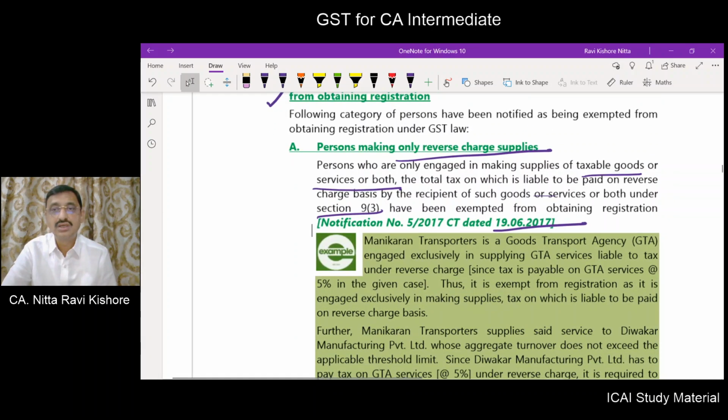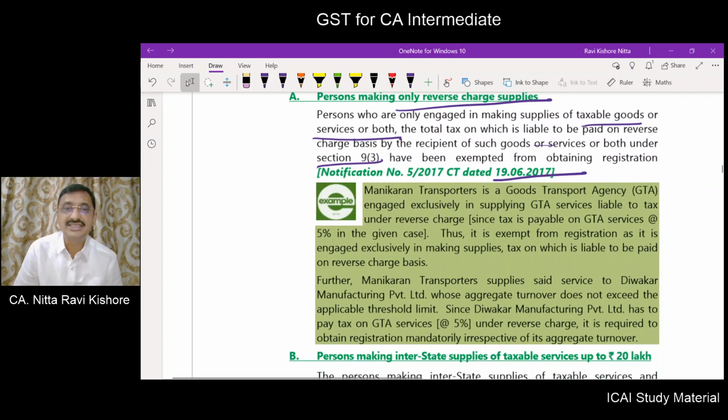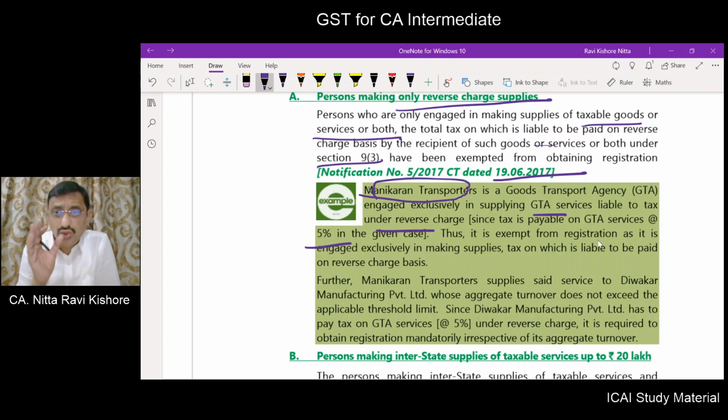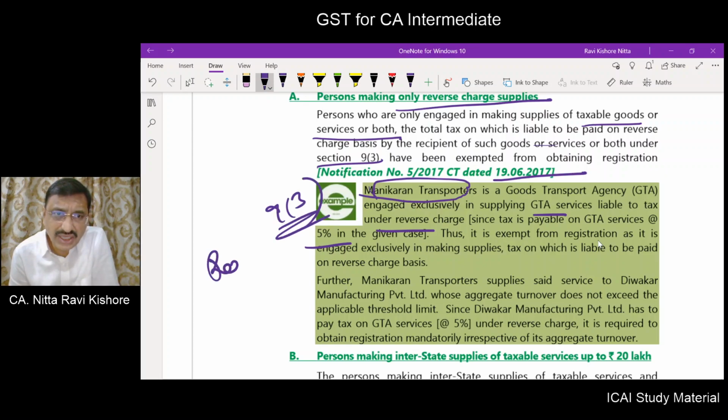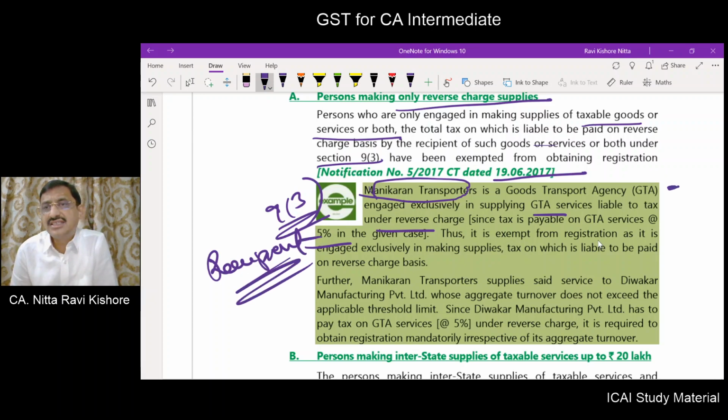Okay. Let us take an example. Manikanta Transporters is a goods transport agency exclusively engaged in supply of GTA services liable for reverse charge at 5%. Now this Manikanta Transporters is supplying only those supplies which are liable for reverse charge under section 9(3). So the recipient has to pay. Now Manikanta Transporters need not get themselves registered.